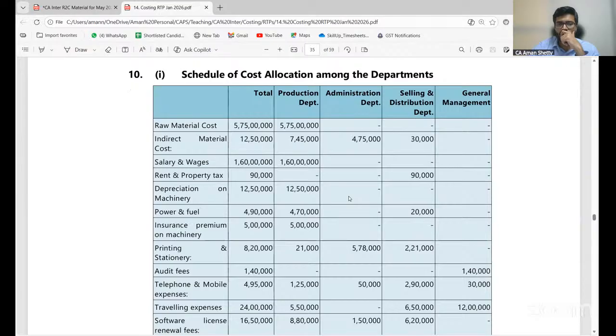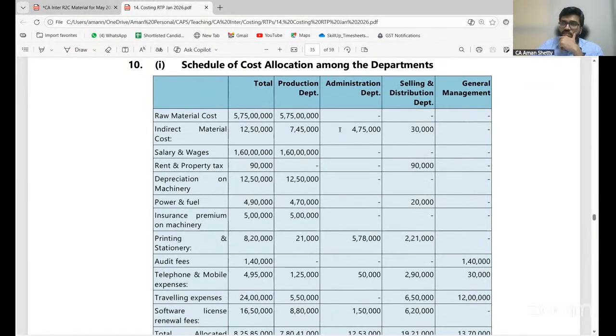Now you keep the question open and compare. Keep the question open in your book and please compare this. Schedule cost allocation among the departments. Raw material cost, can it be allocated directly to the production department? Yes or no? Yes, sir. Indirect material cost.